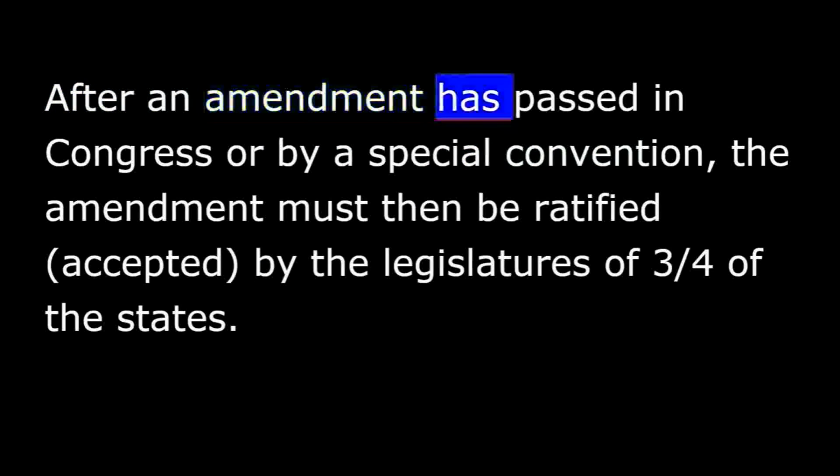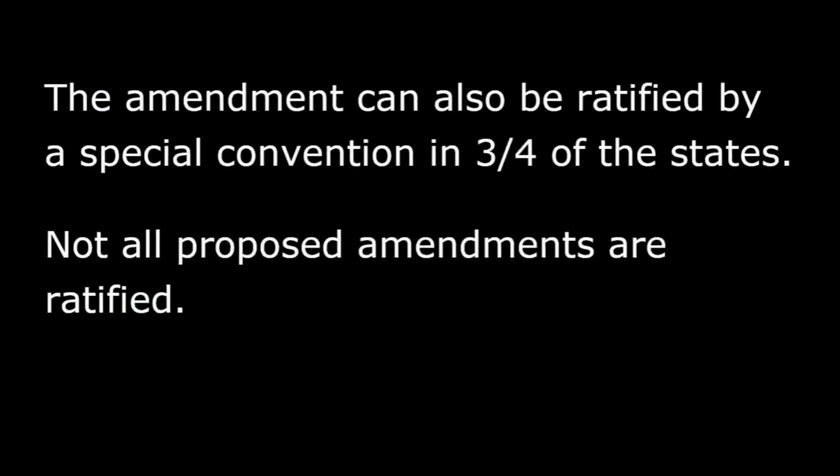After an amendment has passed in Congress or by a special convention, the amendment must then be ratified, accepted, by the legislatures of three-fourths of the states. The amendment can also be ratified by a special convention in three-fourths of the states.